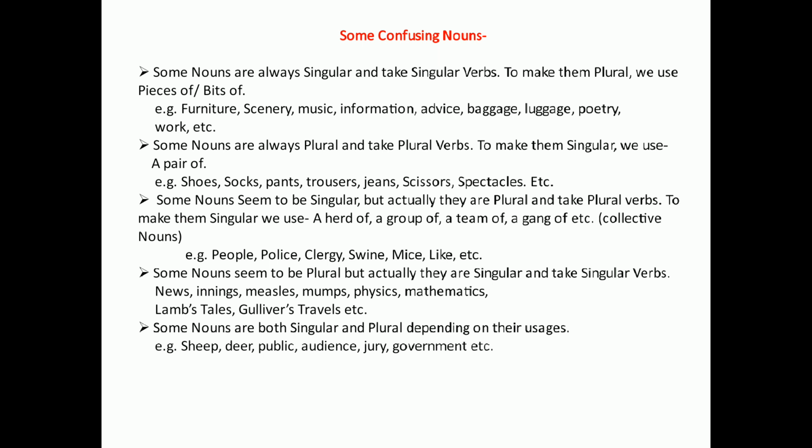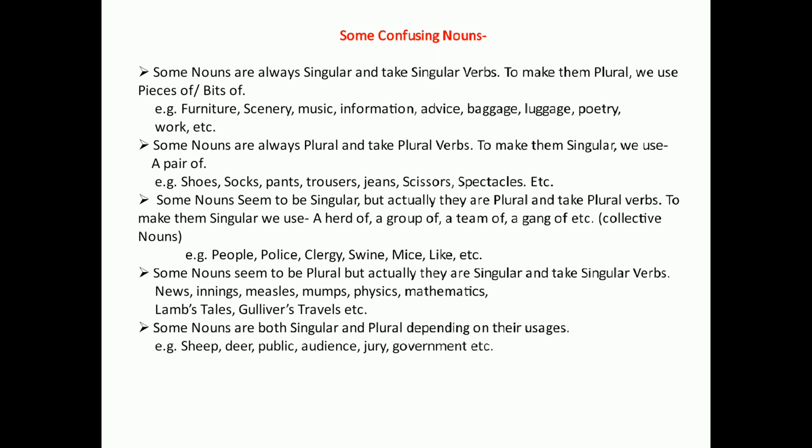The nouns that are always used in plural are shoes, socks, pants, trousers, jeans, scissors, spectacles. We cannot say, where is my shoes? We cannot say, where is my scissors? No, we will say, where are my shoes? Where are my scissors? But to make these nouns singular, we use a pair of. A pair of shoes is. Only shoes are.